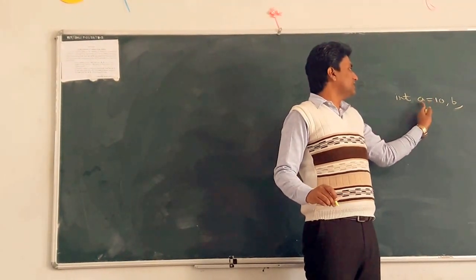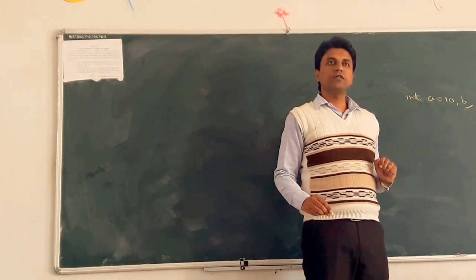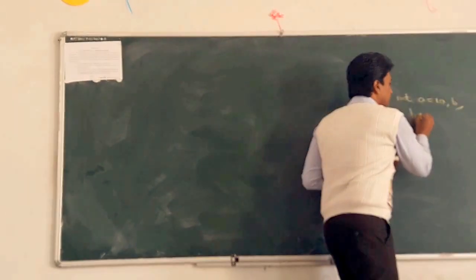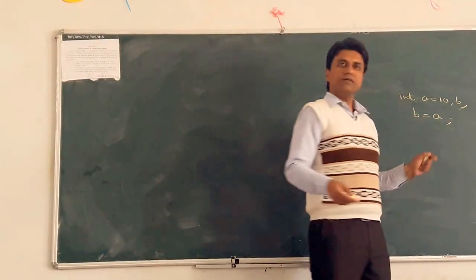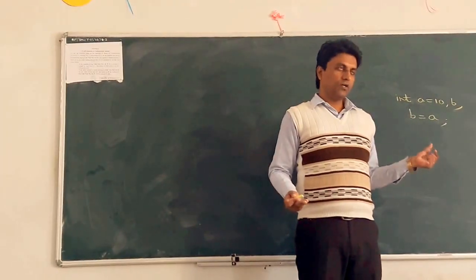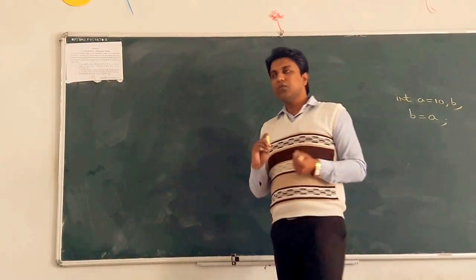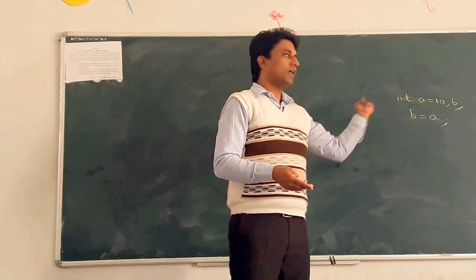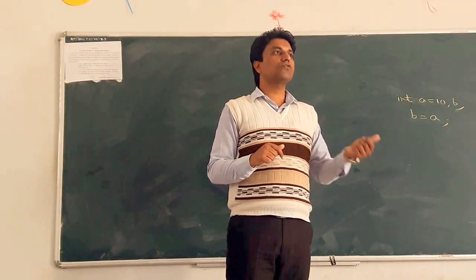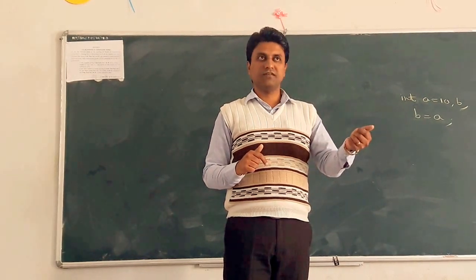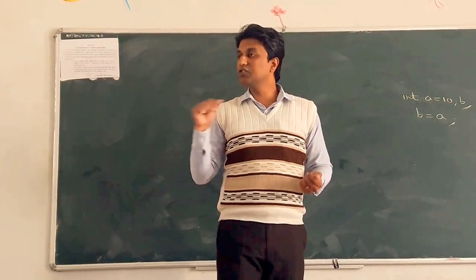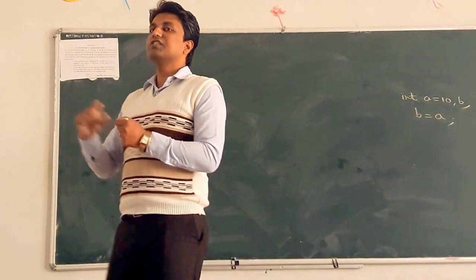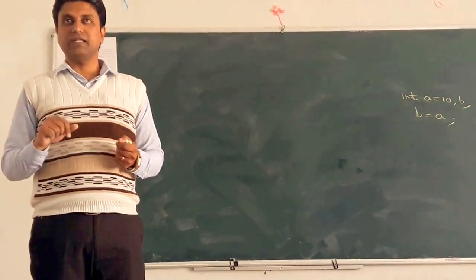Clear? Or suppose int a = 10, b, and we want to copy the value of a into b. So what is the statement? b = a. It is an easy one, no doubt. This assignment operator is used to copy one value to another. But the same operator does not work for a string or character array. For that, strings are treated separately.